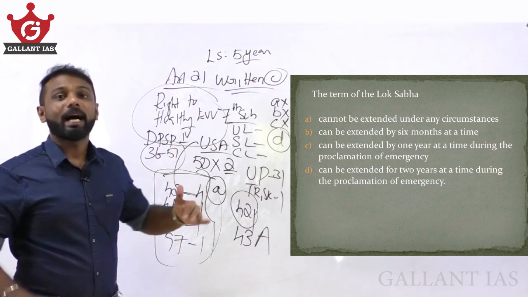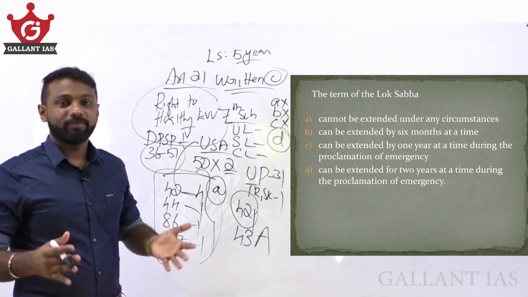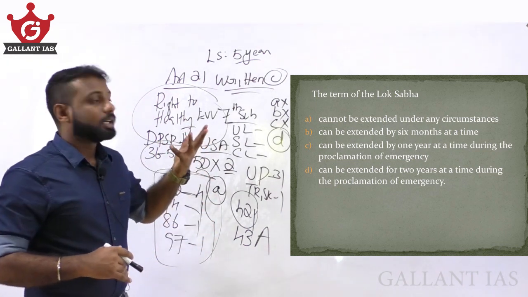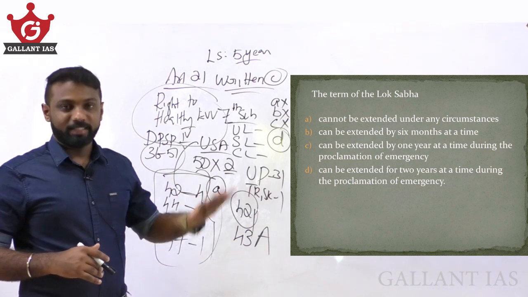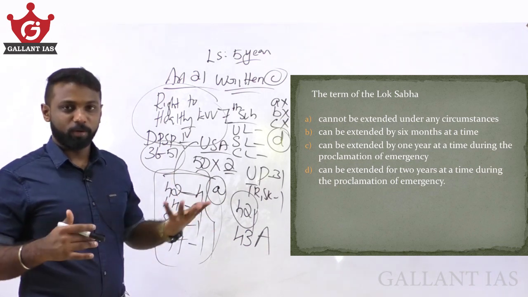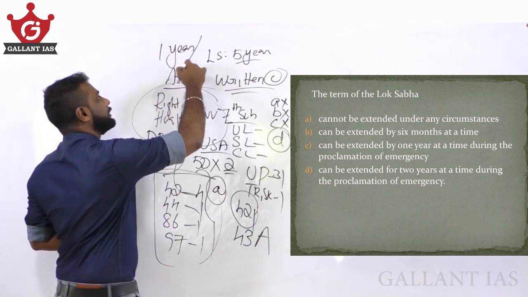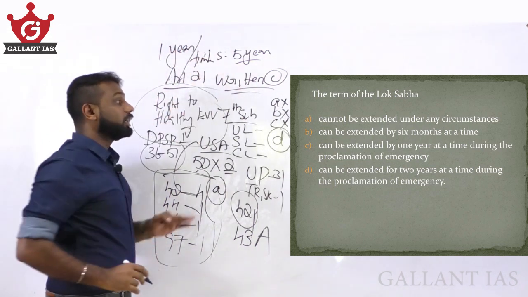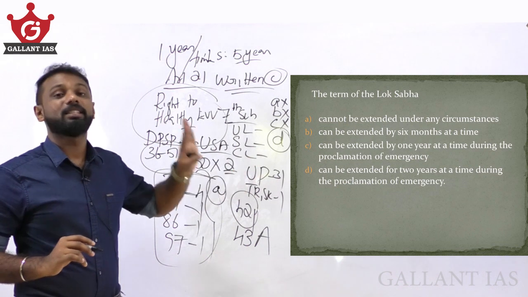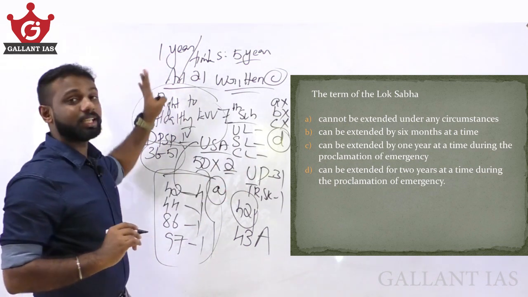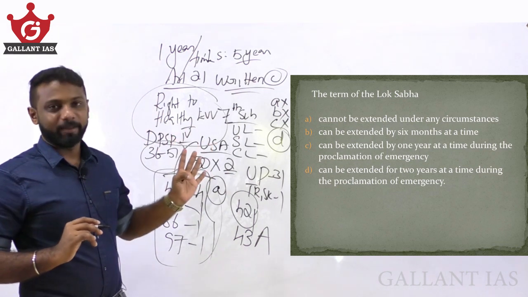There are provisions for that. Okay. But at the time of emergency, when the national emergency is in operation, the term of Lok Sabha can be extended. For how long? For 1 year at a time. So only when national emergency is in operation in the country, the term of Lok Sabha can be extended 1 year at a time.